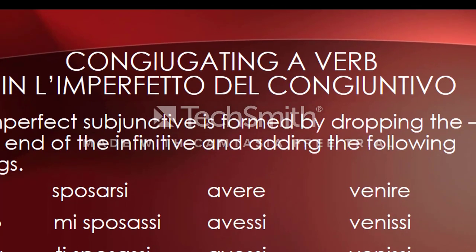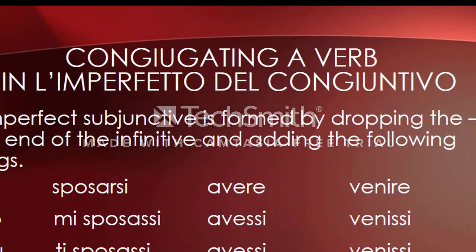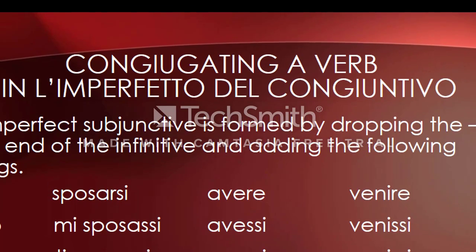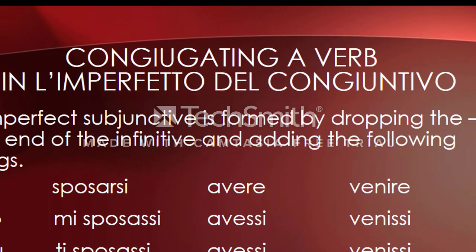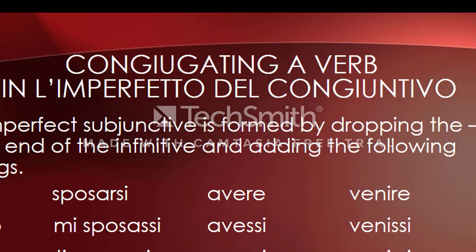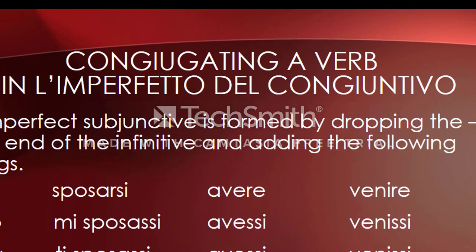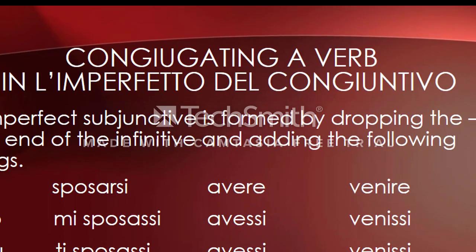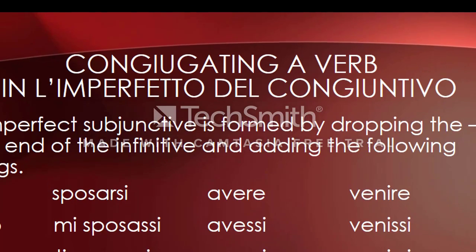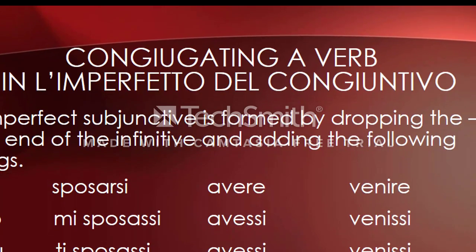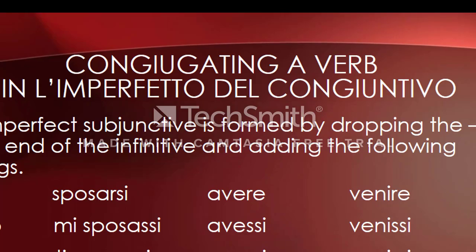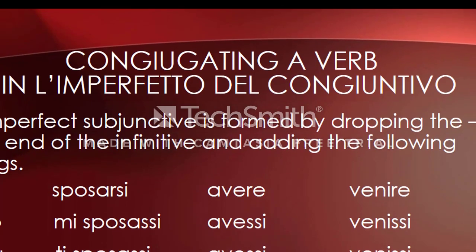If you see the pattern for first person singular, io, and second person singular, tu, the ending is exactly the same for each verb. You go back to your infinitive, you drop the RE at the end, and you add SSI, and that's for io and tu, first person, second person, singular. And you do the same for all the verbs.